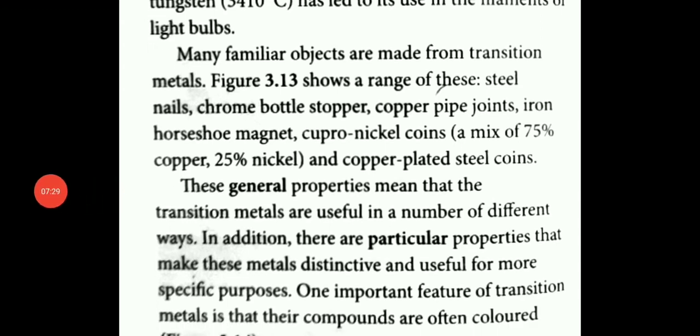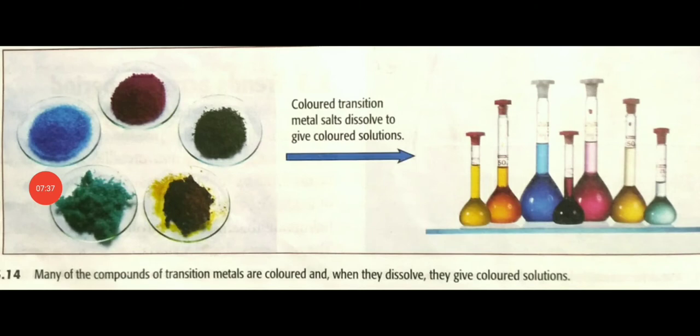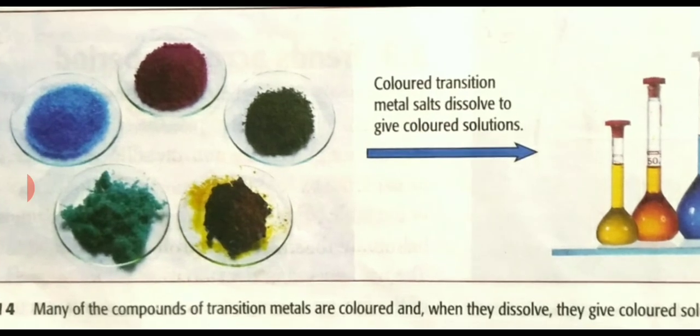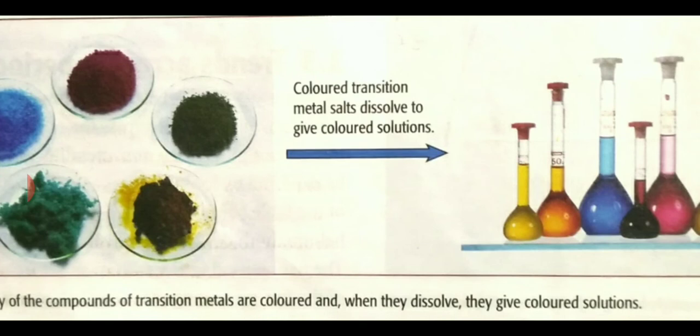You know the color of copper sulfate is blue. The color of ferrous sulfate is green. As you can see in this picture, there are some china glasses kept which have different colored compounds: blue, violet, green, brown, dark green, blackish substances.